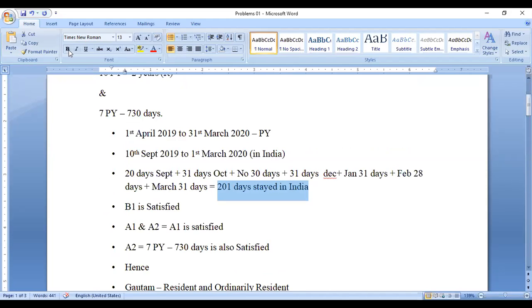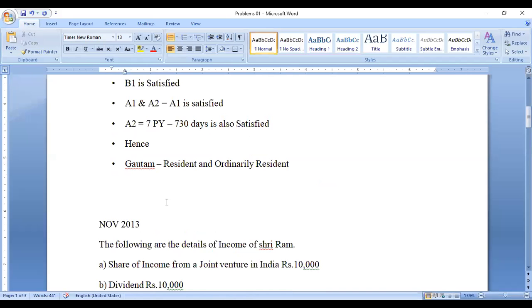201 days staying in India in the previous years, so more than 182 days. Basic condition 1 is satisfied. Additional condition 1 is satisfied, and additional condition 2, the 7 previous years, is also satisfied. Then Kaudam is a resident and ordinary resident. So this is our answer.